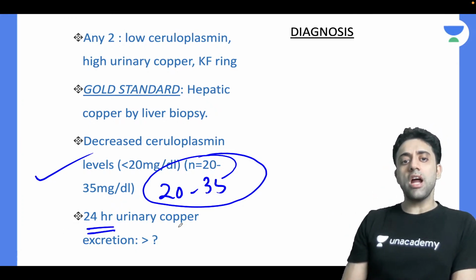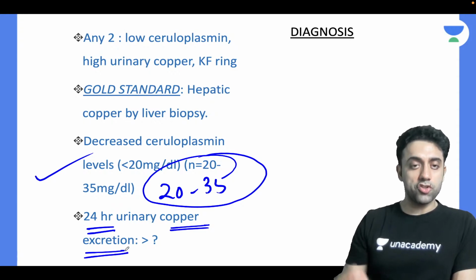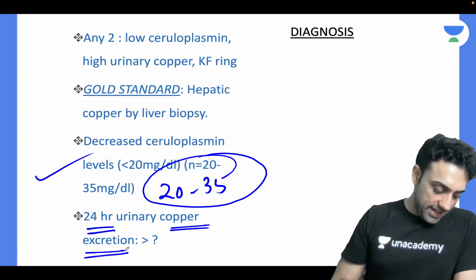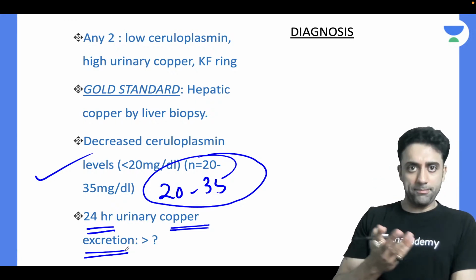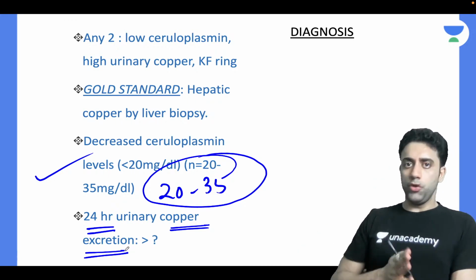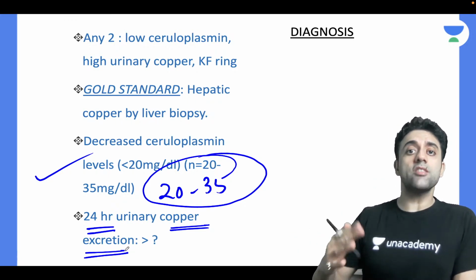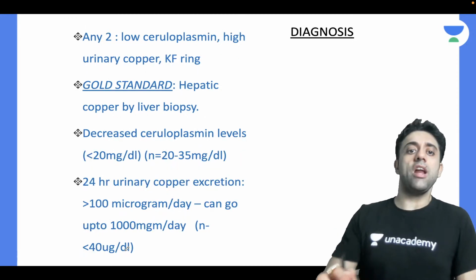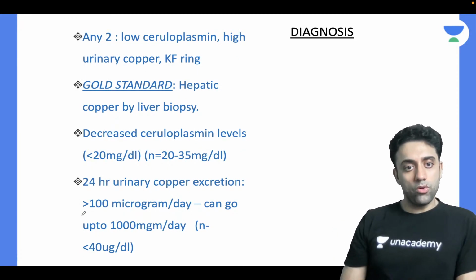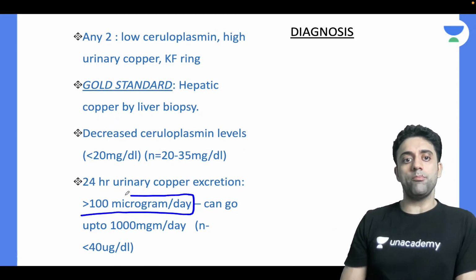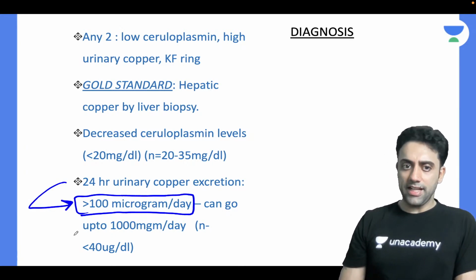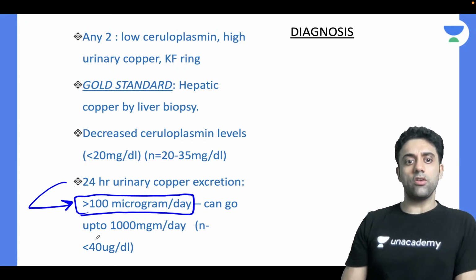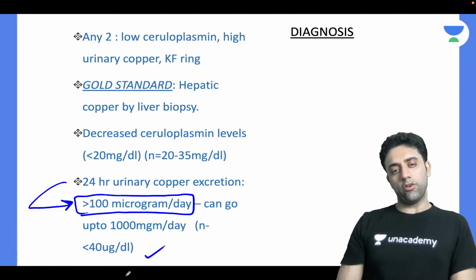So 24 hours urinary copper excretion should be more than how much? Any idea? Hriday, Shagufta, Deepti, you know serum copper increases, urinary copper increases, more than what? The 24 hours urinary copper should be more than 1000 microgram per day. And normal is less than 40 microgram per dl.